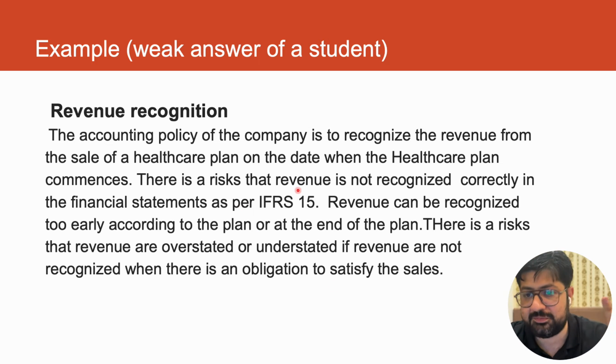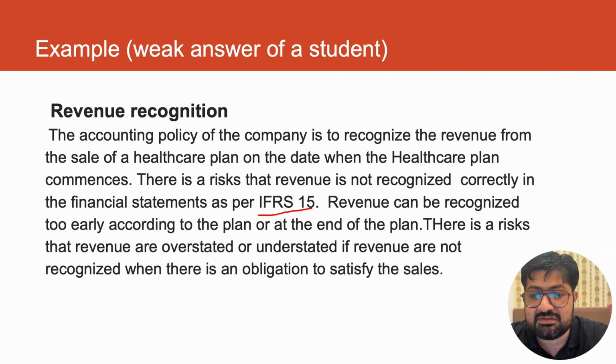So what you see here, they have not discussed materiality first of all. Materiality has not been discussed for the matter. Then what IFRS says? Yes, the student has given the number of IFRS, but what is the criteria to recognize revenue, that is, when revenue should be recognized, and what mistake they have made in recognizing it, whether that is against IFRS or in line with IFRS, they have not applied.